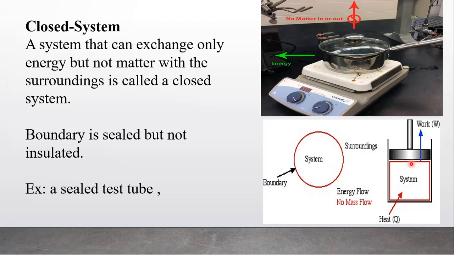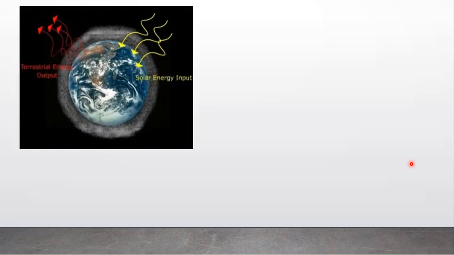So any reaction carried out in a sealed vessel is an example of a closed system. And here also the earth is an example of a closed system. Solar energy can enter the earth surface, and terrestrial energy can go out into the atmosphere through this earth surface. So it is an example of a closed system.